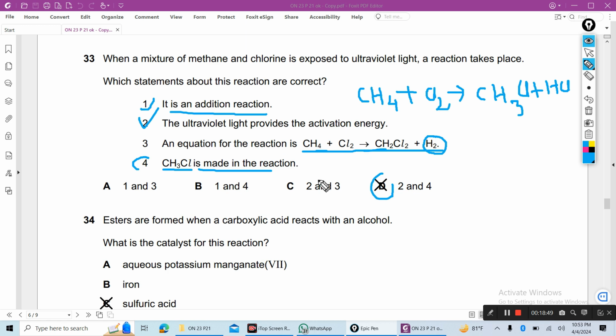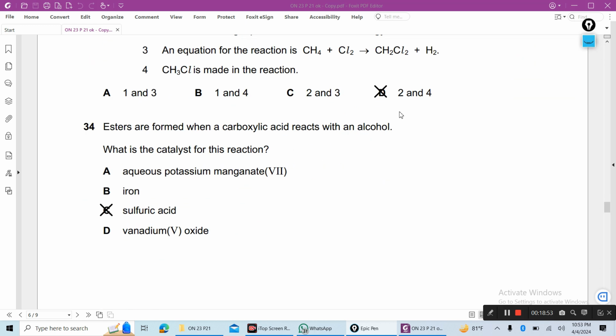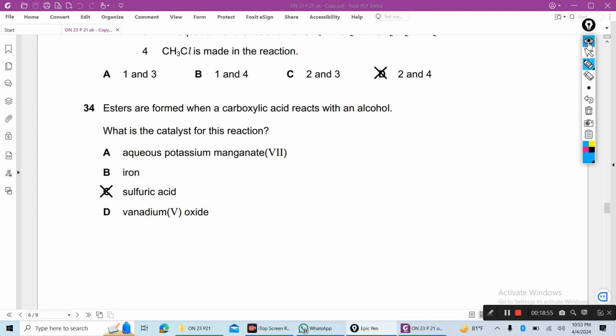Next, 34. Esters are formed when a carboxylic acid reacts with alcohol. You know, carboxylic acid reacts with alcohol in presence of sulfuric acid catalyst to produce ester and water. What is the catalyst for this reaction? You know, sulfuric acid is used here as catalyst, when carboxylic acid reacts with alcohol to produce ester and water.